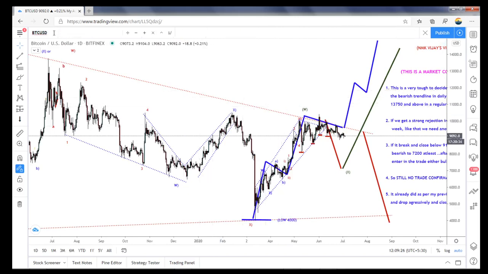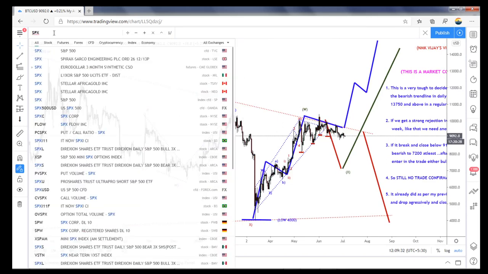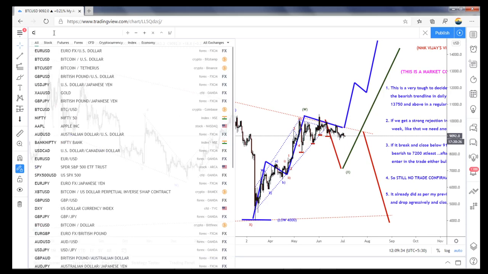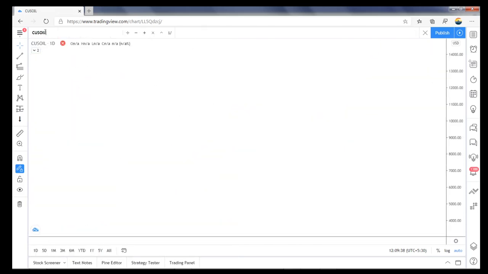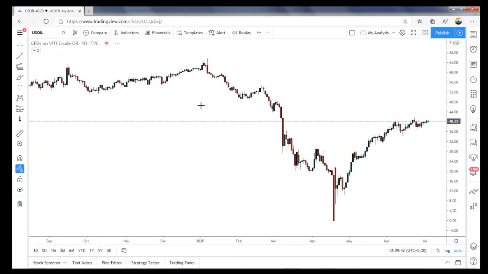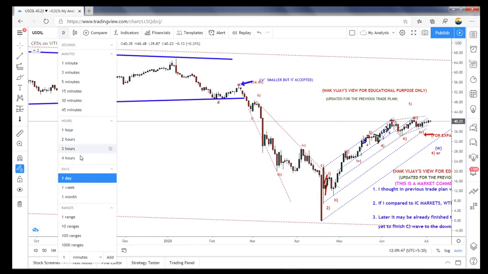So let's move on to S&P. So we need to watch crude, US oil. The same thing, US oil also.